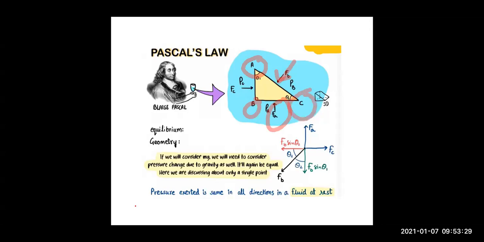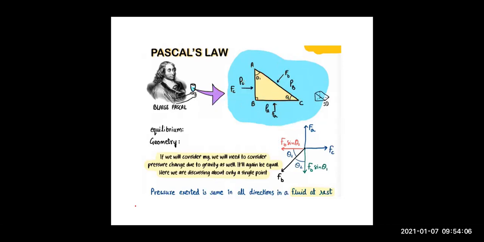So opposite to this, the force is FC and the pressure is PC. I hope this much is clear. These are the forces FA, FB and FC. They are the forces which are acting normally to the surface. Normal to AB, this force acts at 90 degrees; normal to BC at 90 degrees, FA force acts; and normal to AC at 90 degrees, FB force acts. So these are all normal forces which we have considered.